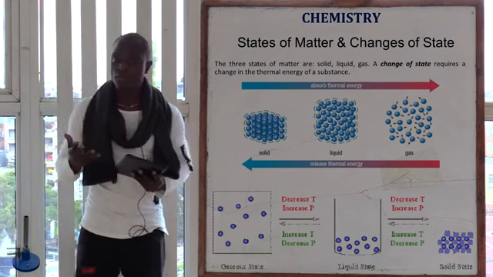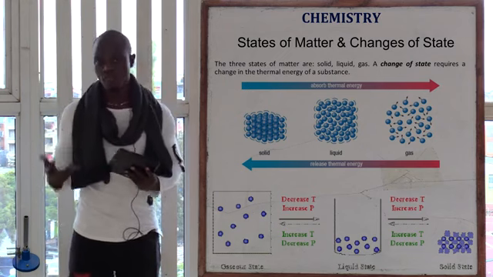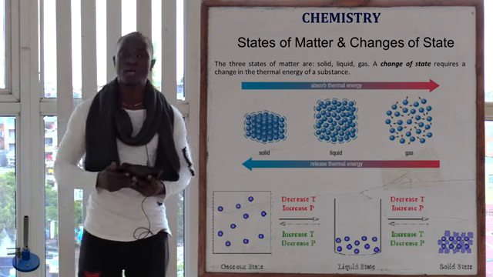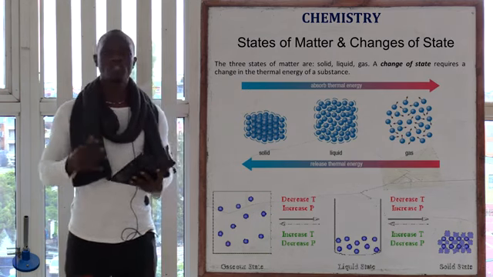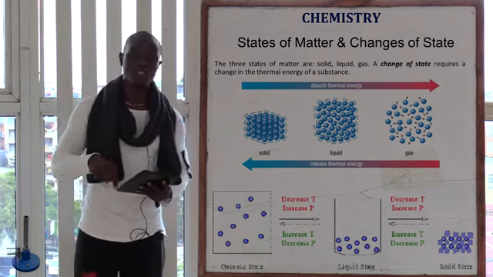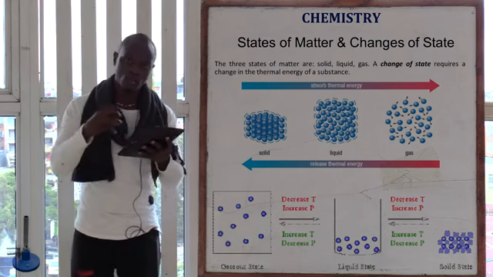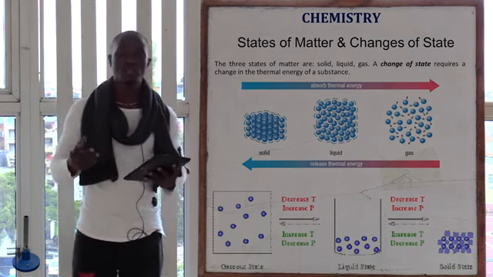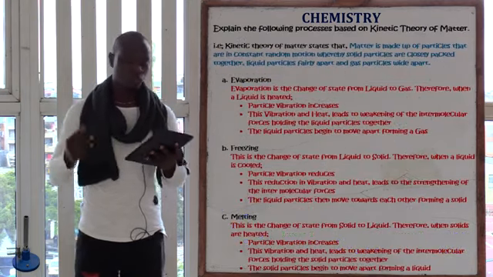So remember, kinetic theory of matter, we only deal with the particles of matter. It states that matter is made up of tiny particles in constant random motion. So during freezing, when the temperature goes down, the particles will come together. When the temperature goes up, the particles will tend to move apart.